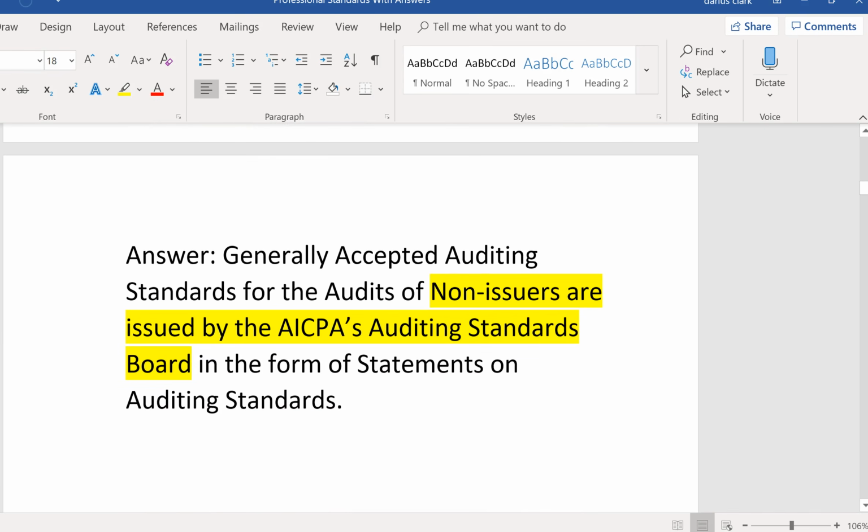So generally accepted auditing standards for the audits of non-issuers are issued by the AICPA's Auditing Standards Board in the form of statements on auditing standards. So it wouldn't be the PCAOB, it would be statements on auditing standards issued by the Auditing Standards Board.